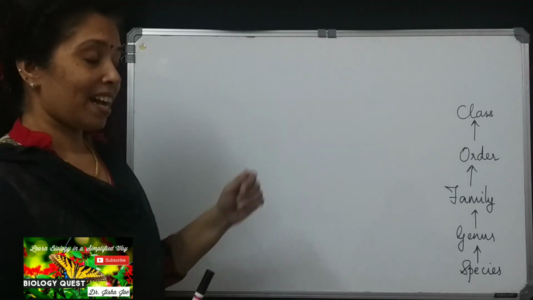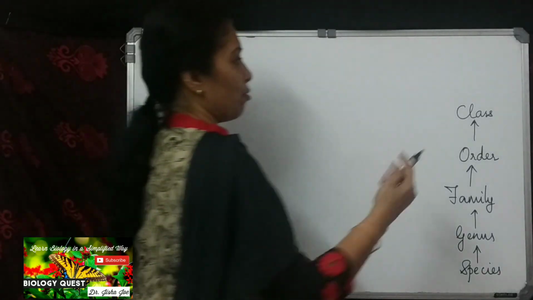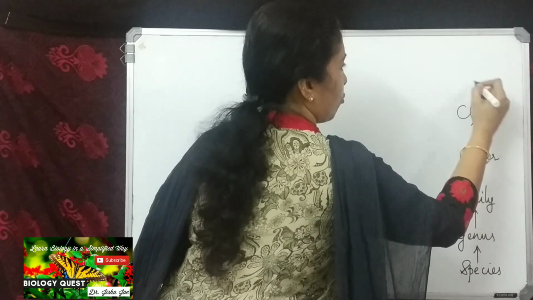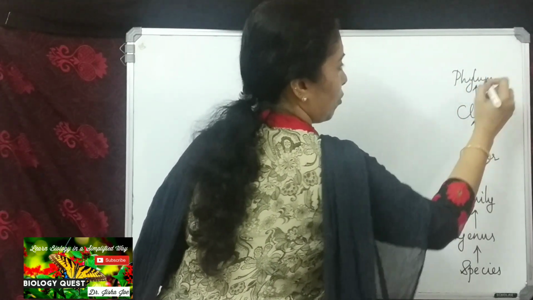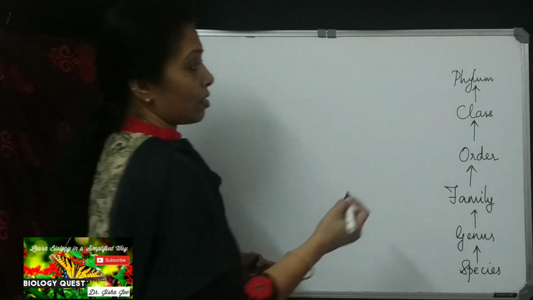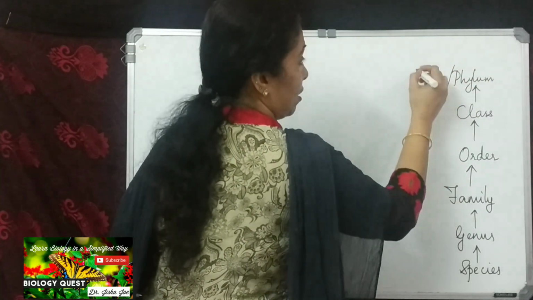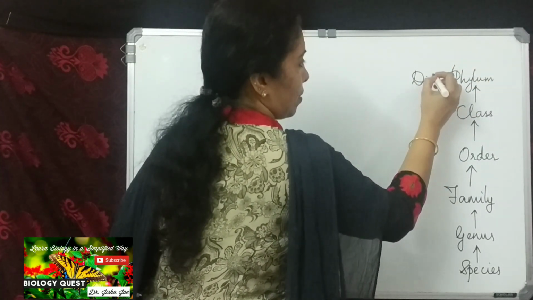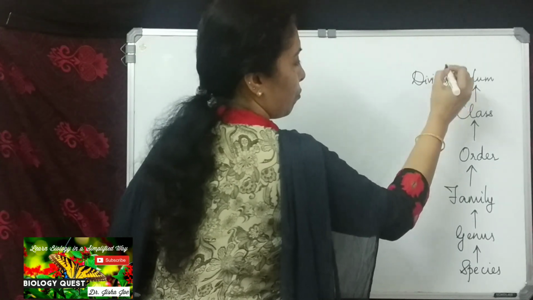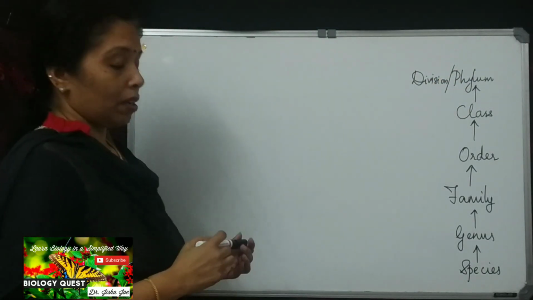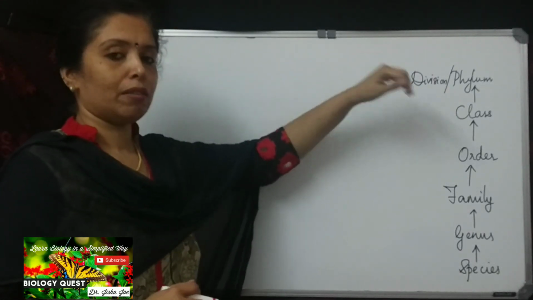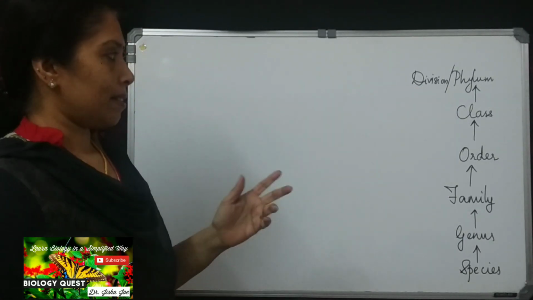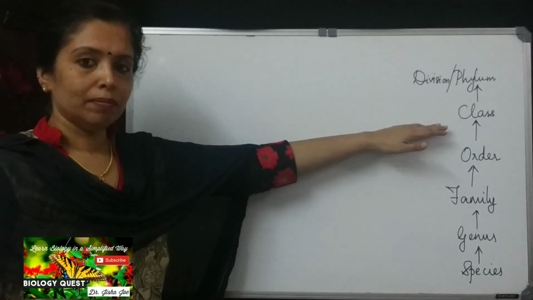Which is the next higher taxon? It is phylum. We use the term phylum for animals, and instead of phylum we use division for plants. So what is a phylum?